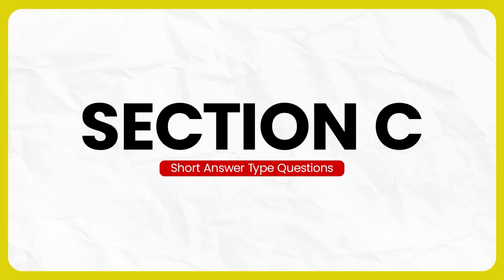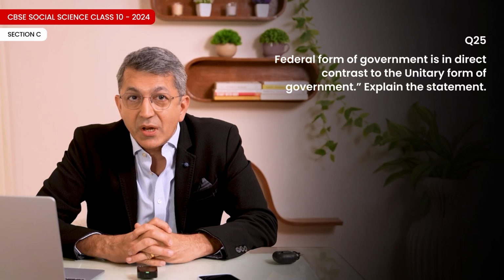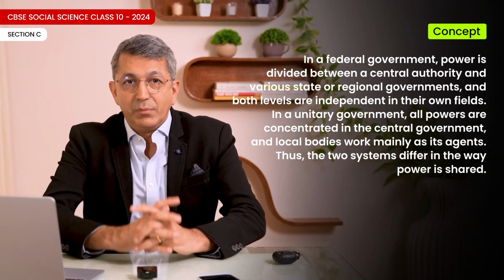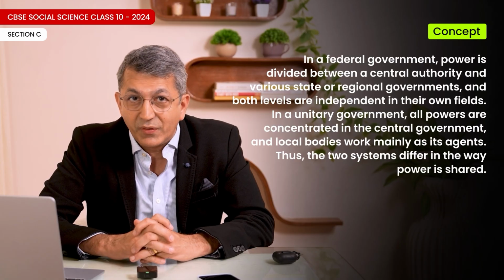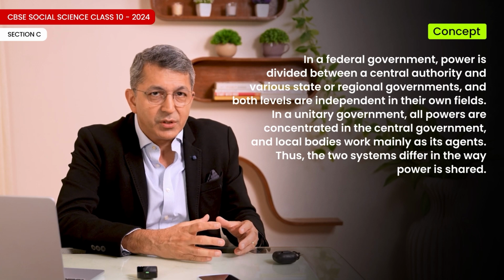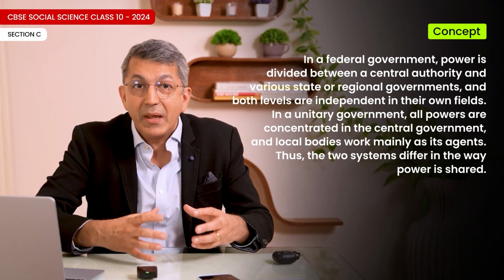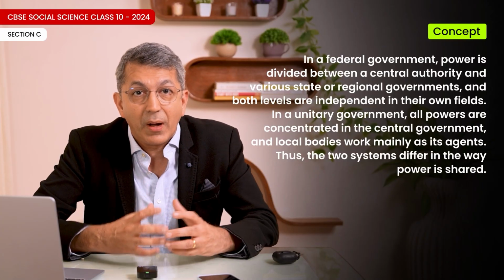Now we move on to Section C, short answer type questions. 25. Federal form of government is in direct contrast to the unitary form of government. Explain the statement. Answer and concept clarification. In a federal government, power is divided between a central authority and various state or regional governments, and both levels are independent in their own fields. In a unitary government, all powers are concentrated in the central government and local bodies may work mainly as its agents. Thus, the two systems differ in the way power is shared.